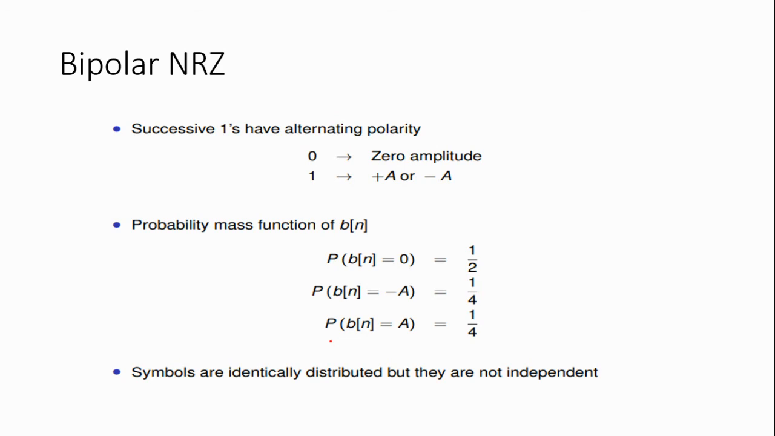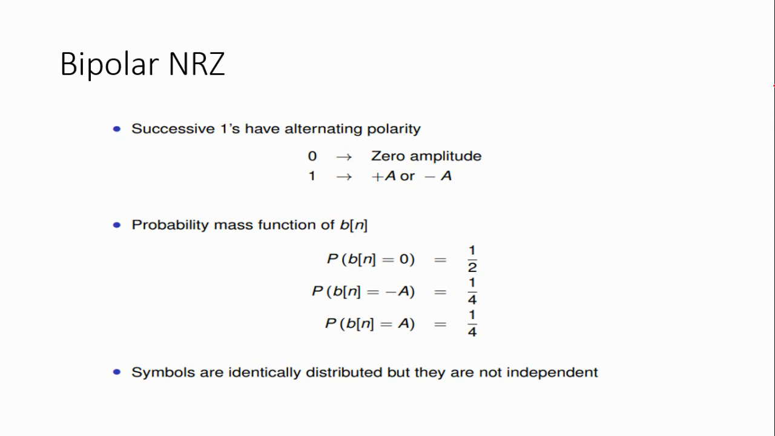In this bipolar non-return to zero, 0 is represented as no signal transmitted. 1 is represented as plus a and minus a alternately. For the first one it will be plus a, and for the next one it will go to minus a. The probability mass function is: P of pn equal to 0 is 1 by 2, P of pn equal to minus a is 1 by 4, and P of pn equal to a is 1 by 4.